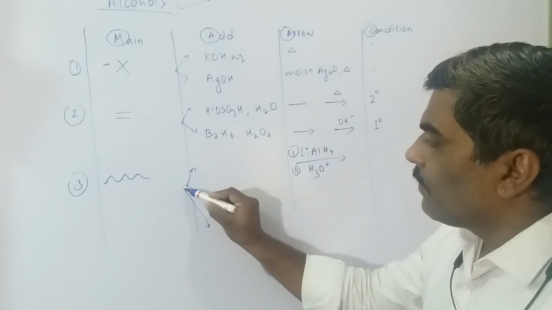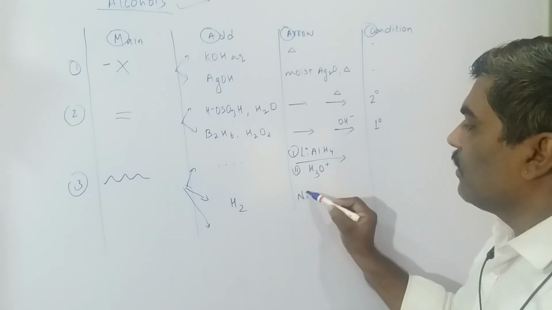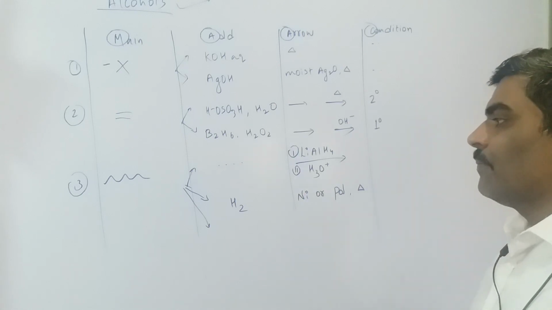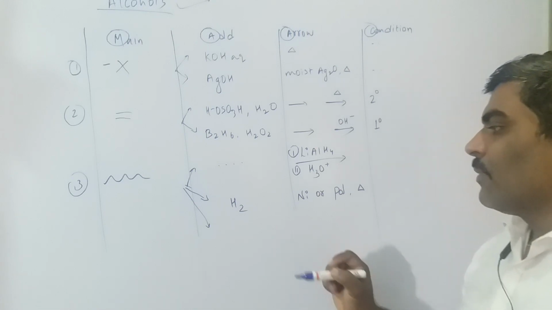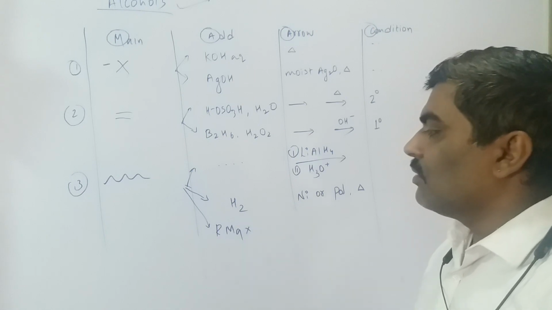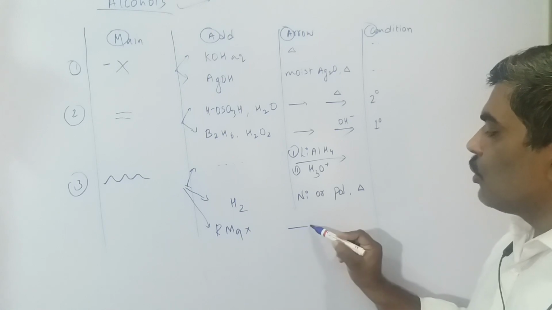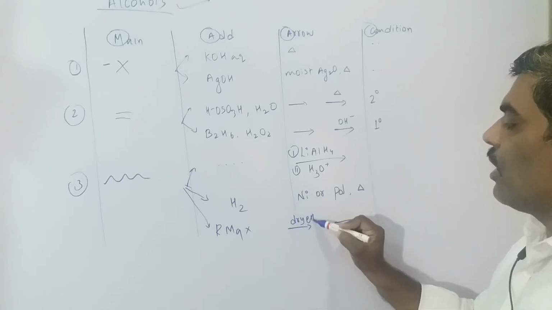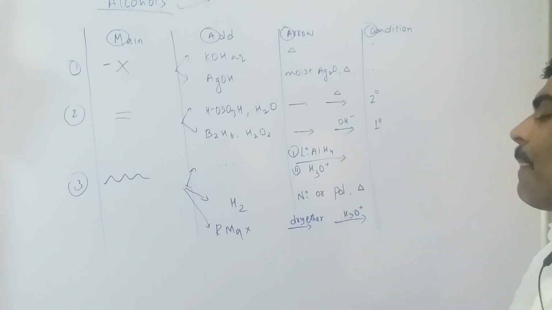One more possibility is we can put hydrogen with nickel or palladium and heat. This is known as catalytic hydrogenation. And for this, RMgX, which you know very well, Grignard's reagent, this is also a two-step process. So here we write dry ether on the arrow, and here is hydronium ion.